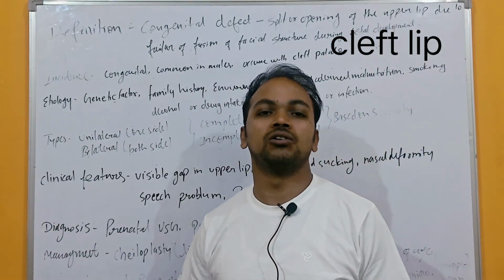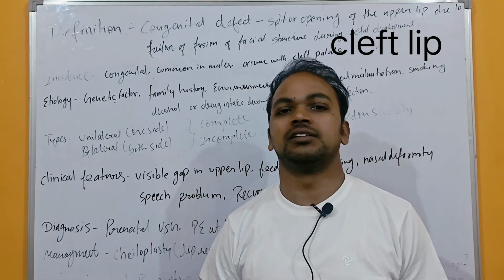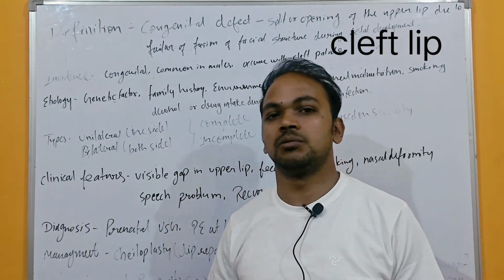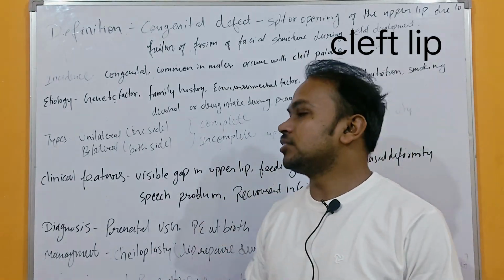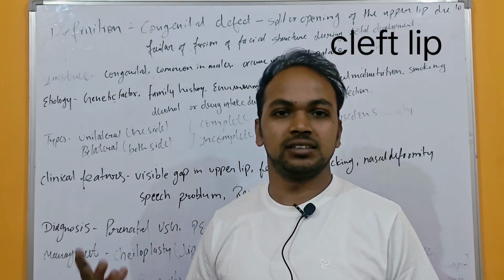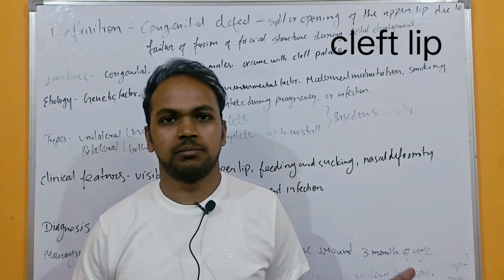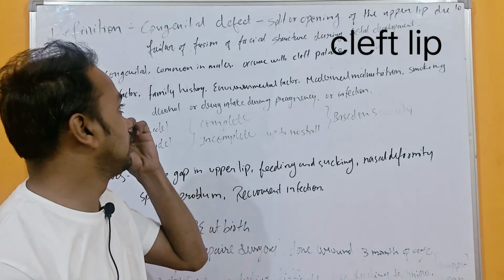Etiology. So what are the causes? Our first cause is genetic factor, because of the genes. If the parents have it, the baby may also suffer from the same problem. Then family history. Suppose it's in the family history, on either the maternal side or the paternal side, so there are chances of having cleft lip.